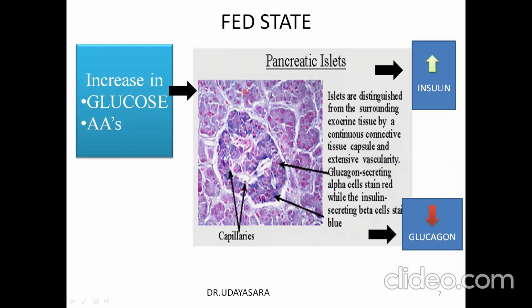This is a histological picture showing the islet of Langerhans. The dark blue staining cells are the beta cells, which release insulin. The red stained cells are the alpha cells, which release glucagon. You can easily remember B for B. Blue stained cells are the beta cells, right? So with the increase in glucose and amino acid, this stimulates the beta cells of the islet of Langerhans of the pancreas to release insulin, and hence there is elevated insulin and decreased glucagon level.